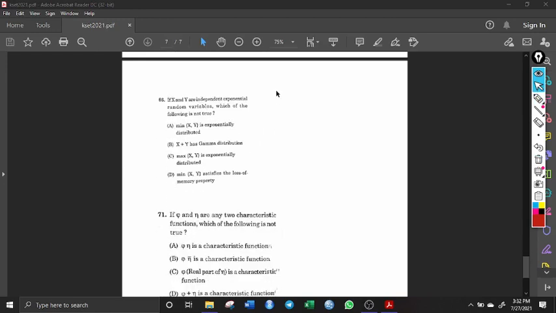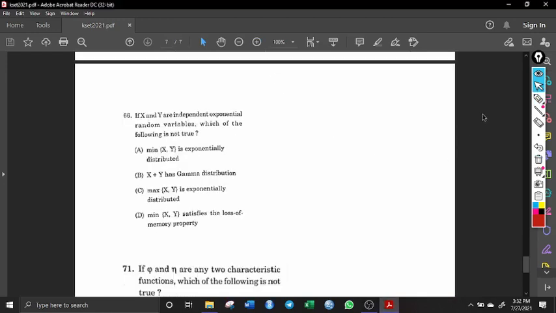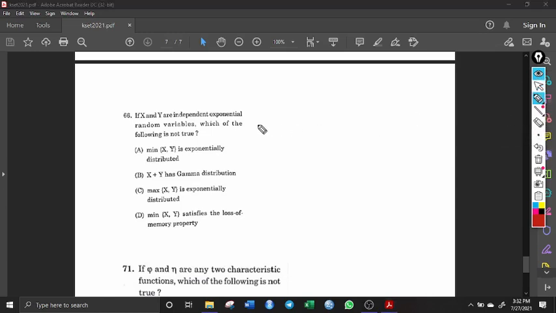So this is based on the direct property based question. Here we'll look at what is the property of this. It is regarding exponential distribution. If x and y are independent random variables which are exponentially distributed, x and y are independent exponential random variables. Okay, which of the following statements, again he is asking about, is not true.